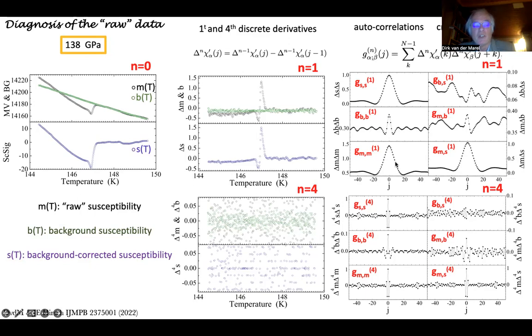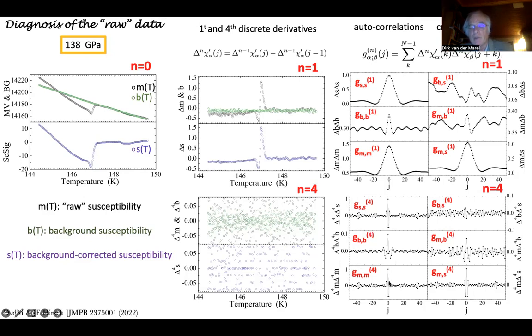And then for the measured voltage, since it is more or less dominated by the signal over here, it looks very much like the superconducting signal. If you now take the fourth derivative, then these features here become less important. Already in the second derivative, you hardly see these features anymore, and in the first derivative it is just gone. And so all you have there are series of steps.